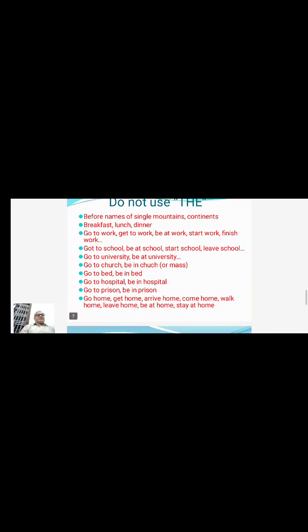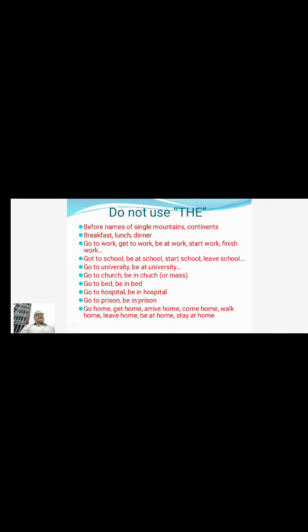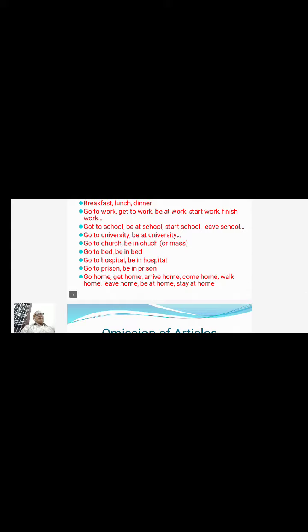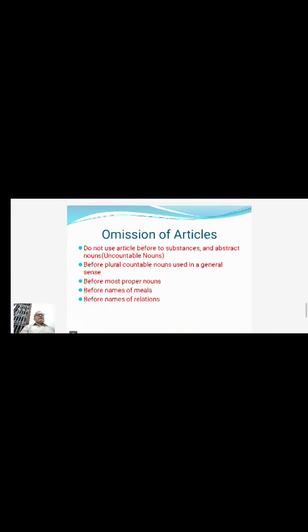I'm in the hospital. He is in the hospital. This is also a small correction. We could not use a definite article in this context also. There are some other examples also given in the slide. If you go through it, you will be finding it very clearly.